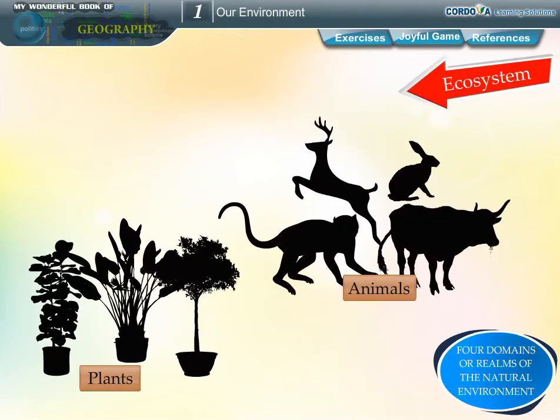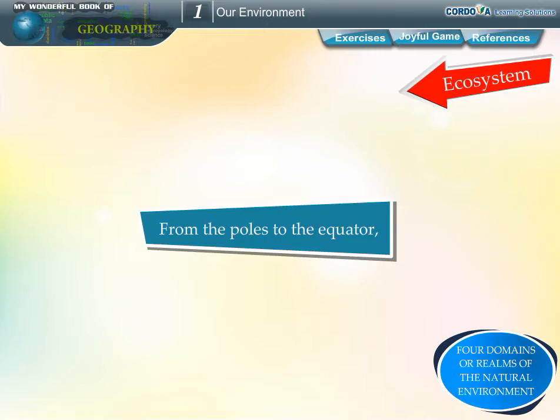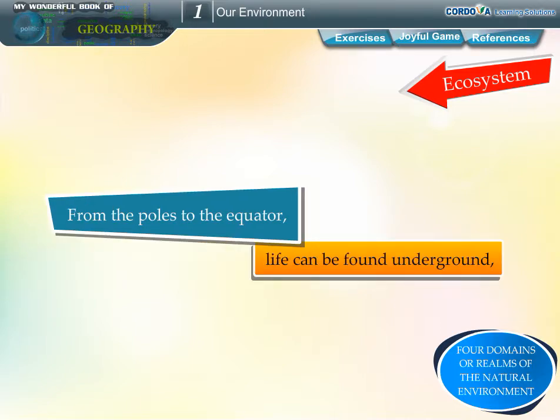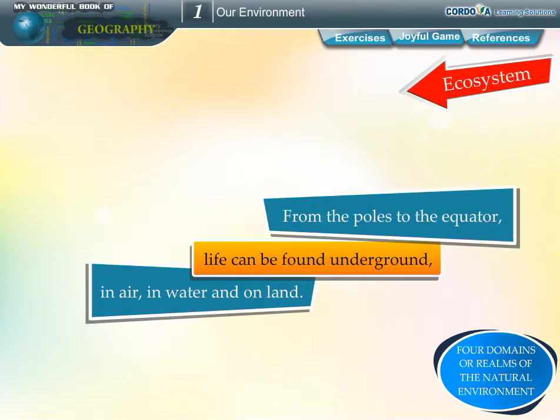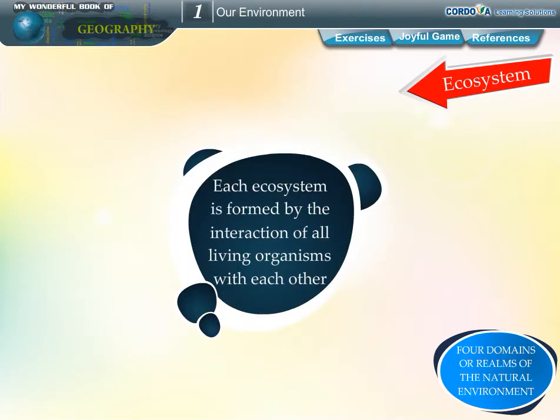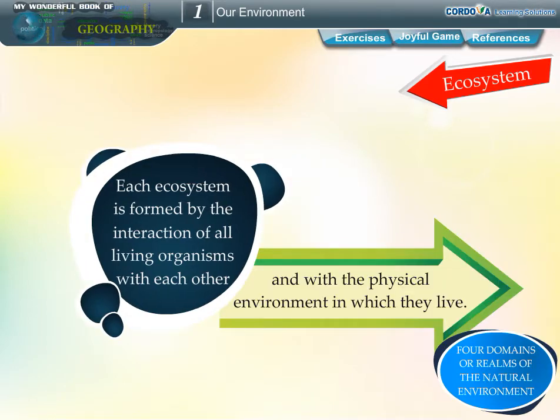Ecosystem. Living things like plants and animals inhabit many different environments. From the poles to the equator, life can be found underground, in air, in water, and on land. Each ecosystem is formed by the interaction of all living organisms with each other and with the physical environment in which they live.